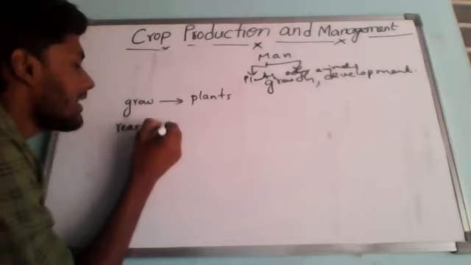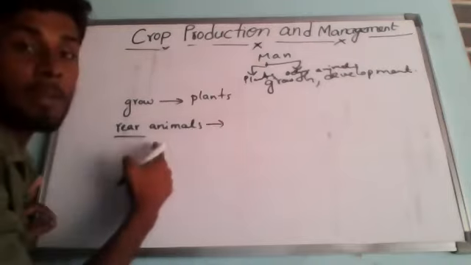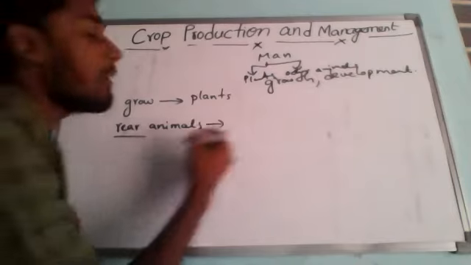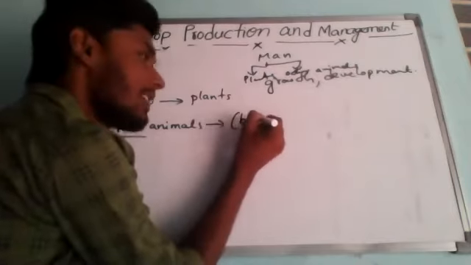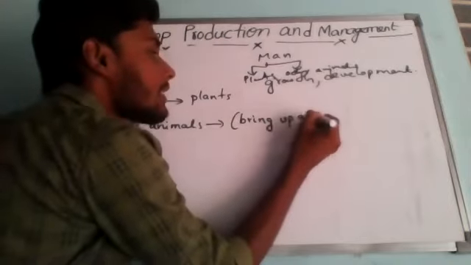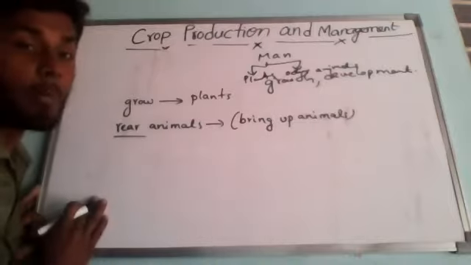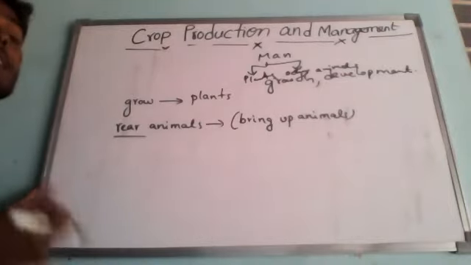Understanding? Rear animals. So what is the meaning of rear? Rearing or rear means to bring up animals. Bring up, that is also growing only. Understanding? Bring up animals, rearing. Rear animals means bring up animals to meet his requirement of food.